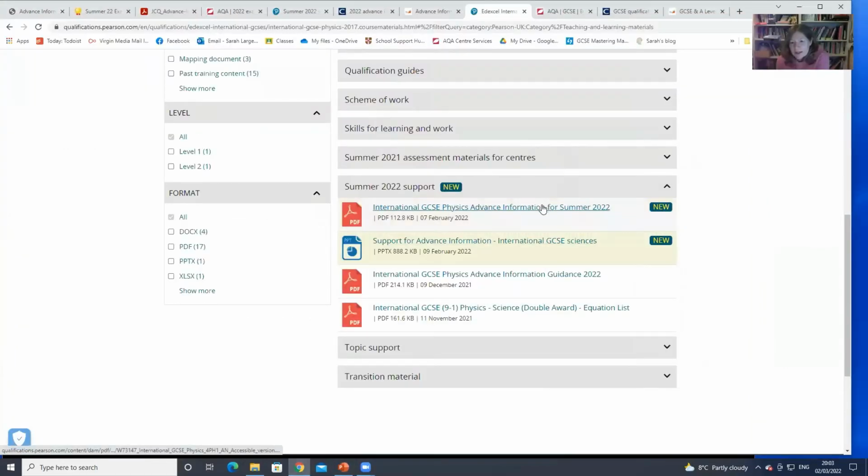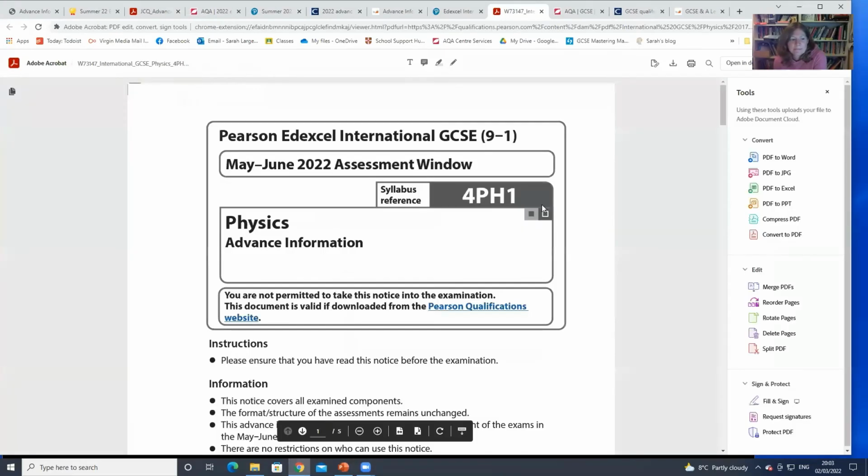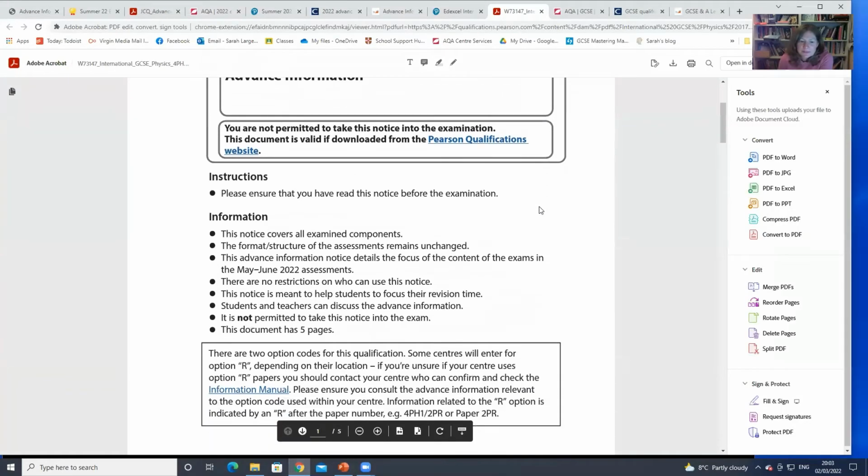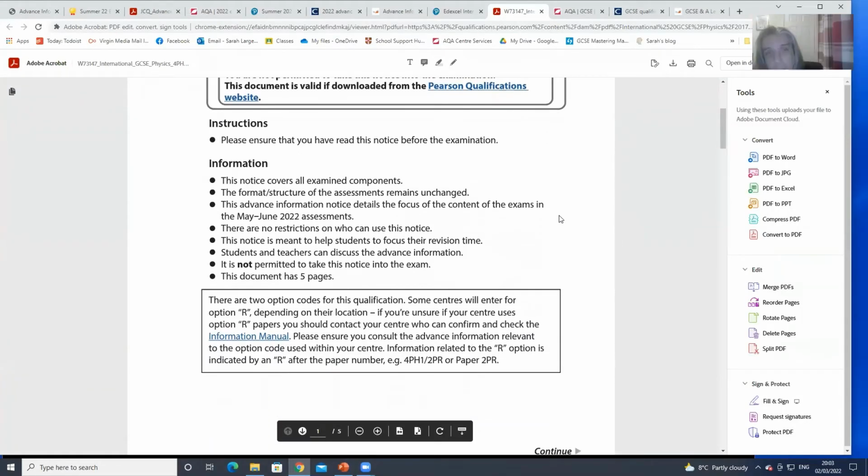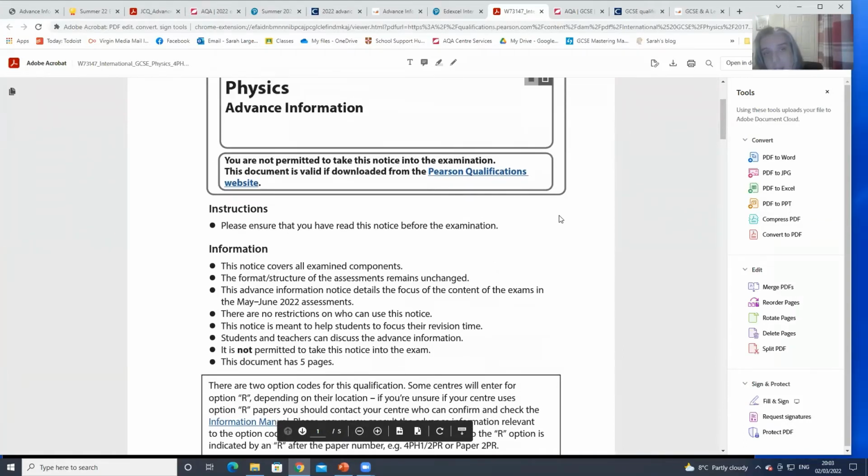Yeah, and if we have a look at the actual advanced information. So again, not allowed to take it in.